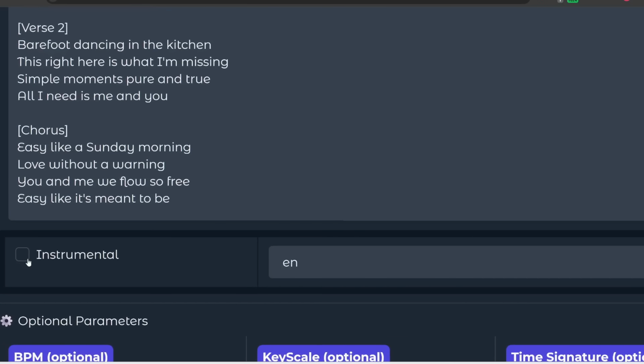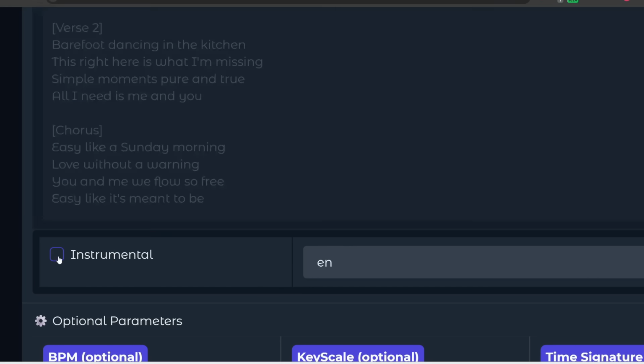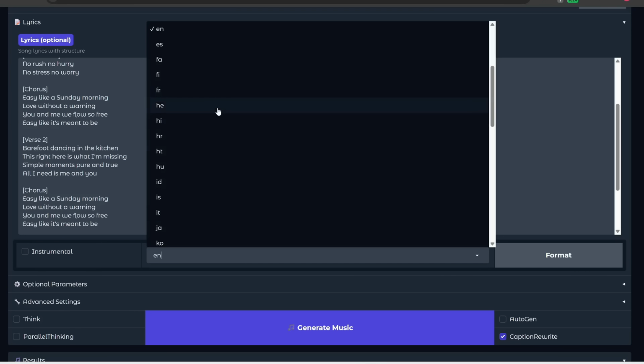And then down here, if you don't want to generate anything with lyrics, you can just toggle this on to only generate an instrumental song. I'm going to leave this off. And then here is where you can select the language. This supports over 50 languages. So right now it's set to English, or you can also set this to unknown to have it auto detect the language.